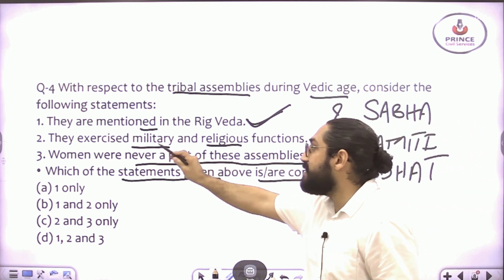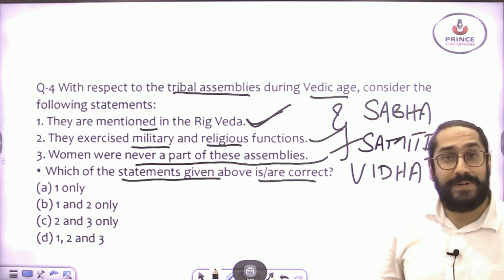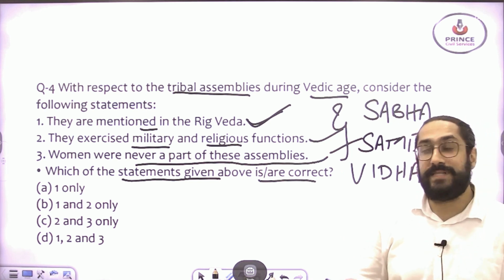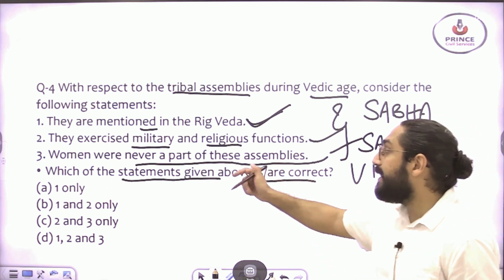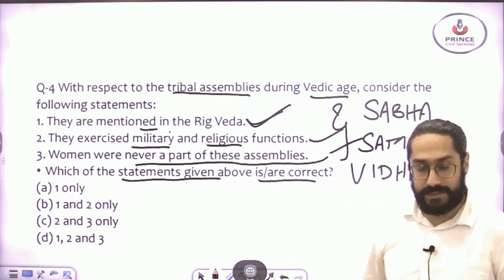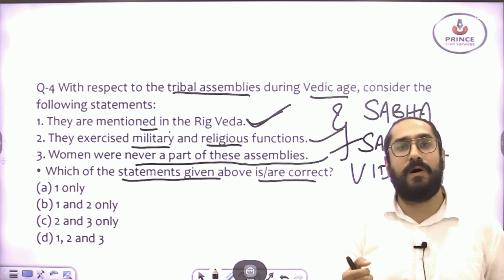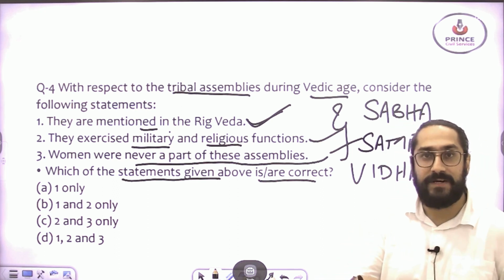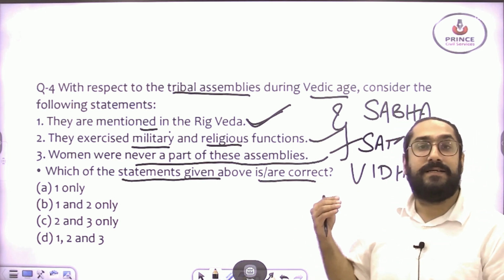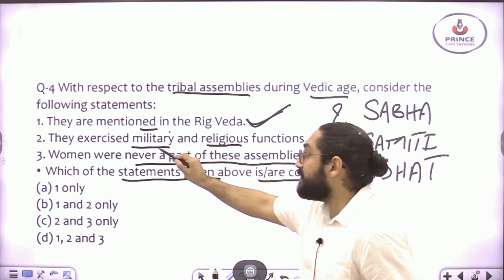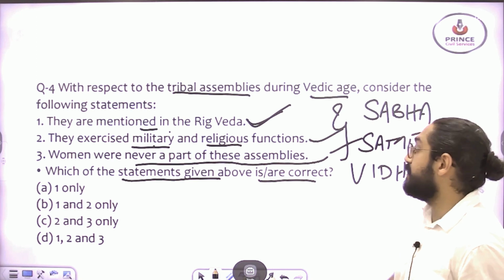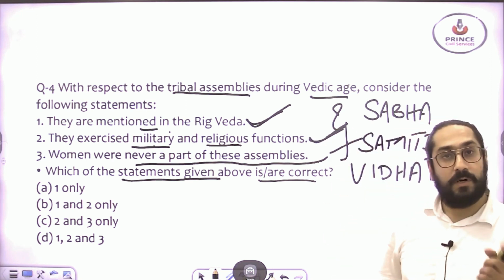Second, they exercised military and religious functions. Obviously these were very important. They exercised various types of functions, including military and religious. They used to put pressure on the Rajan, that was a tribal chief, and whatever was decided had to be implemented by the Rajan. That is why they exercised military and religious functions. Statement number 2 is also right.